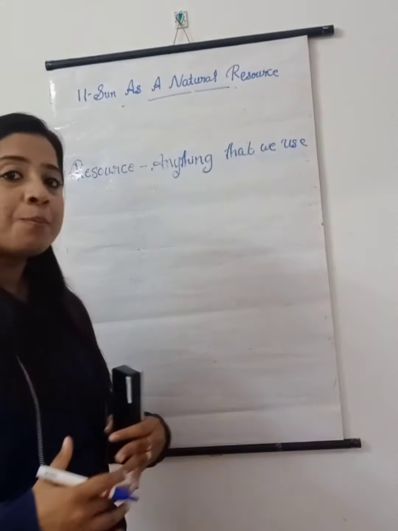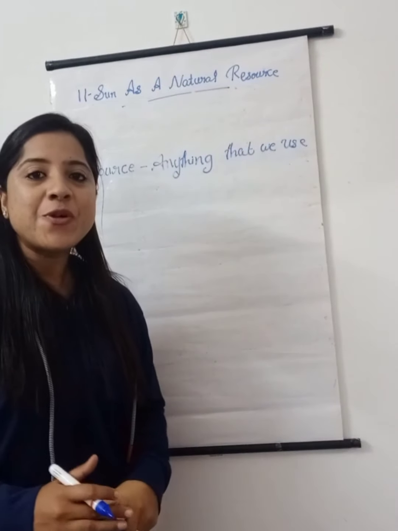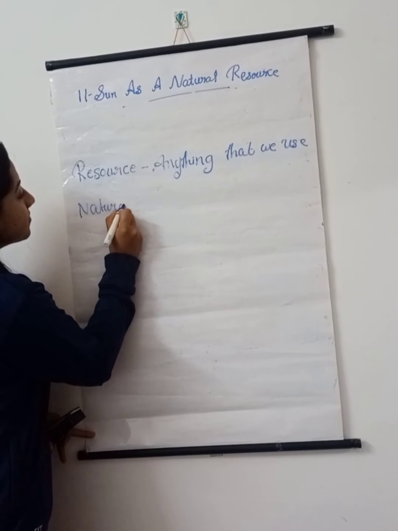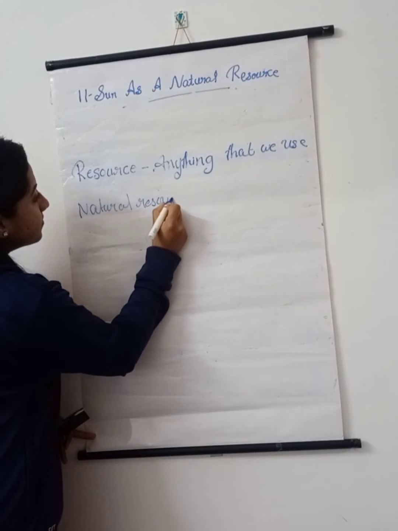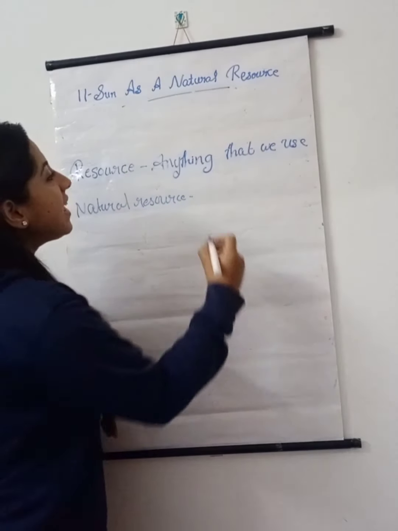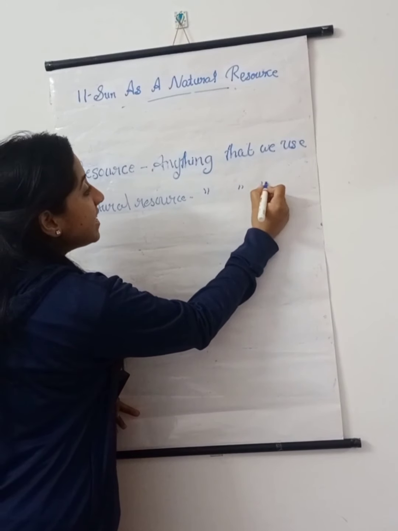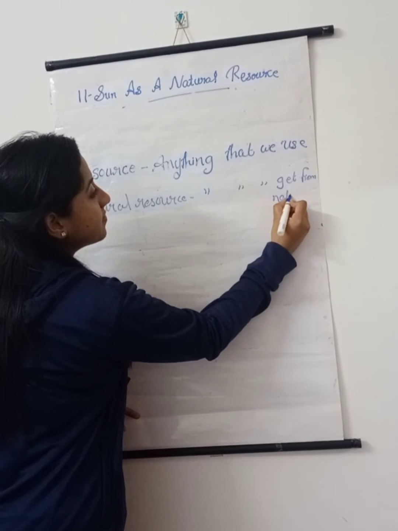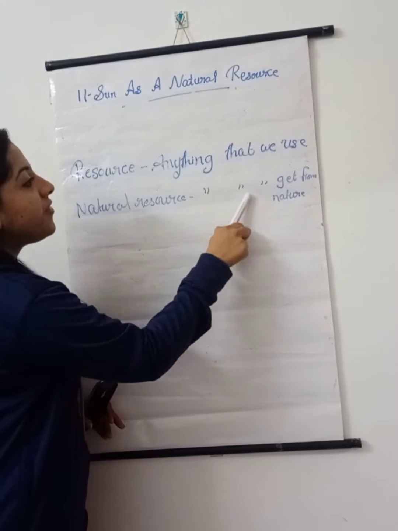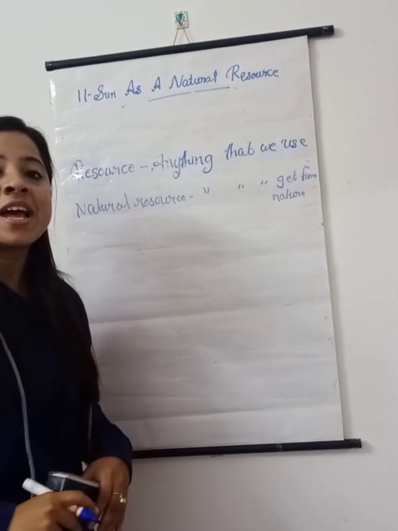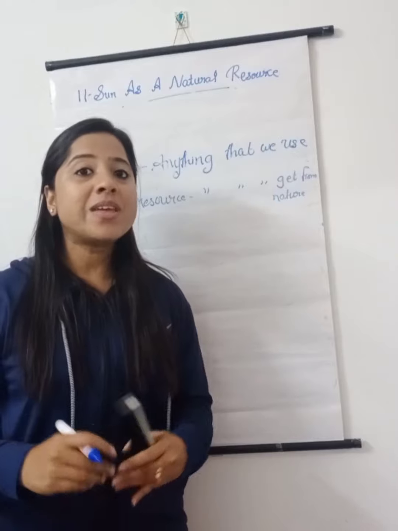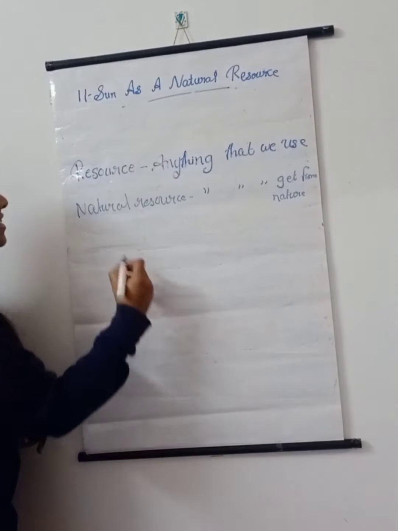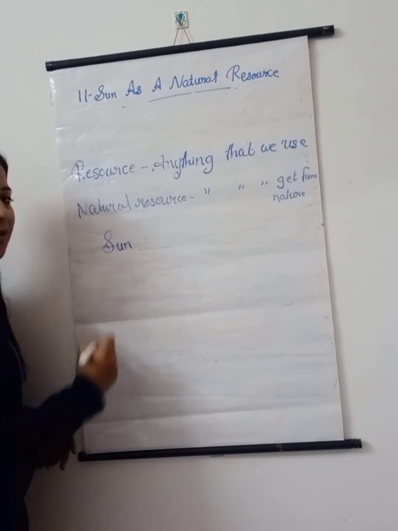Now here the topic is sun as a natural resource. So natural resource means what? You can guess. Anything that we get from nature. Anything that we get from nature is known as natural resources. So can you think of some examples for these natural resources? Yes, as the heading says, the sun will act as one of the natural resource.